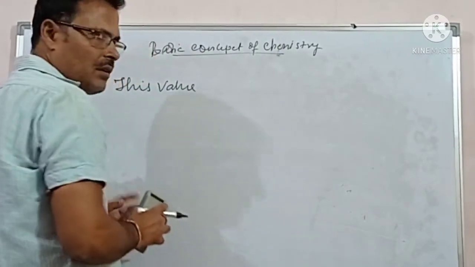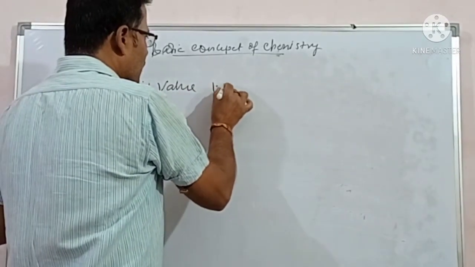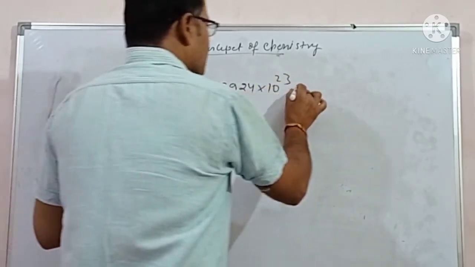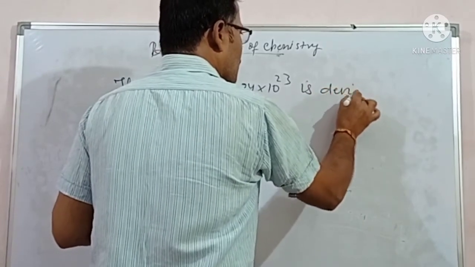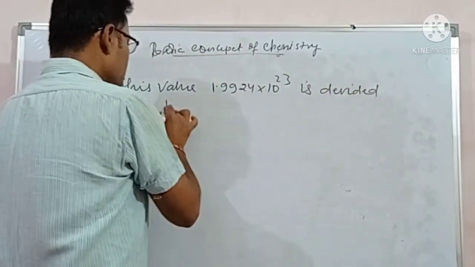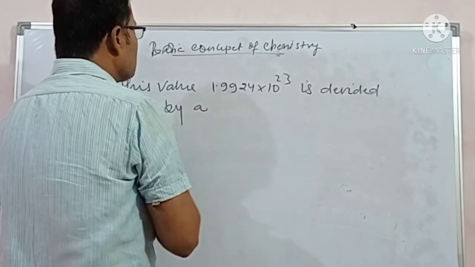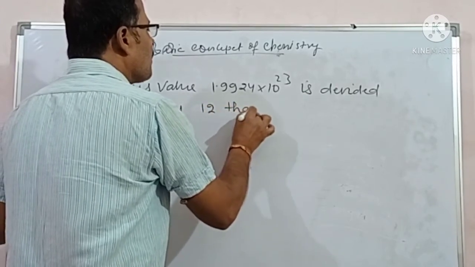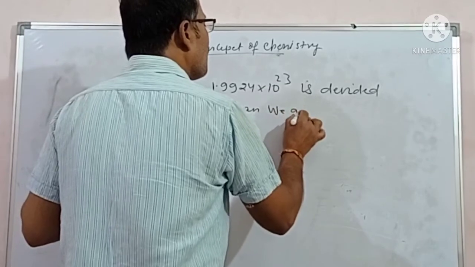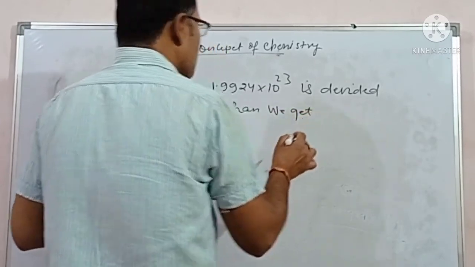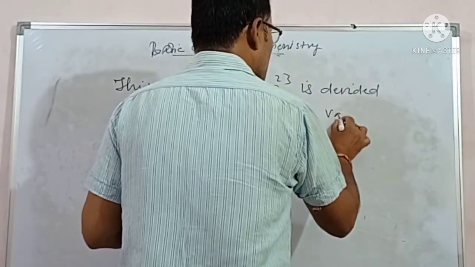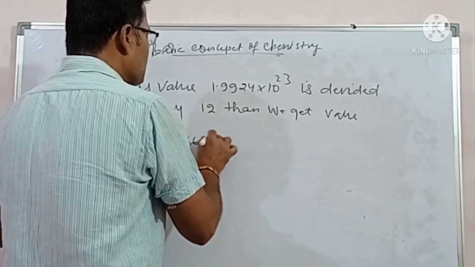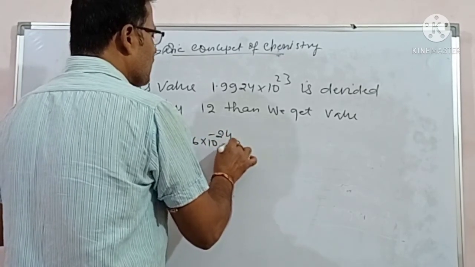This actual mass, 1.9924 into 10 to the power minus 23, is divided by 12, then we get the value 1.66 into 10 to the power minus 24 grams.